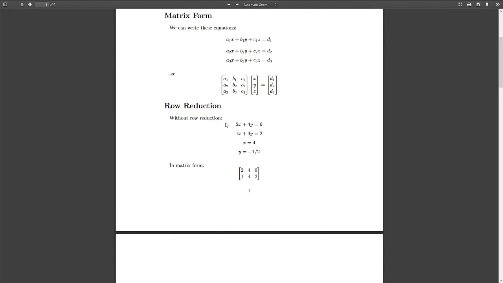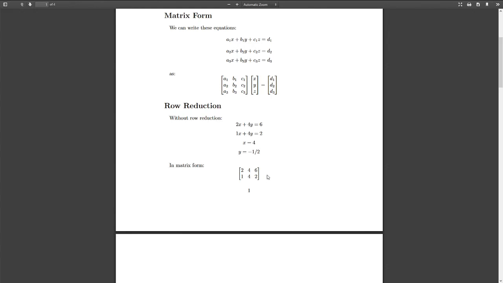And then we have row reduction. So here's without row reduction, just traditional without matrix form. We have 2x plus 4y equals 6 and x plus 4y equals 2, and we just subtract the equations and get the answers, plug in and solve for y. But with matrix form, we can turn these sets of equations into this.